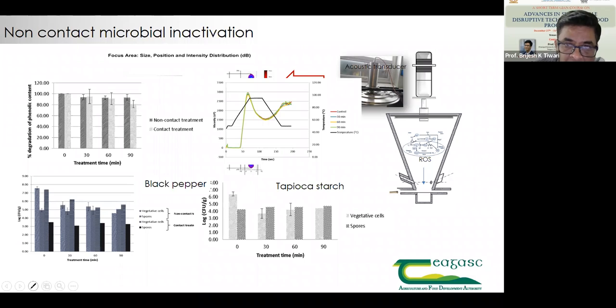Similarly, we used it for starch, which is mainly used for rheological purposes in starch mixes as well as in different food formulations, and we did not see any change in the pasting profile of the starch. So this clearly shows how we can use airborne acoustic, which was used in industry only for defoaming application, for non-contact microbial inactivation.